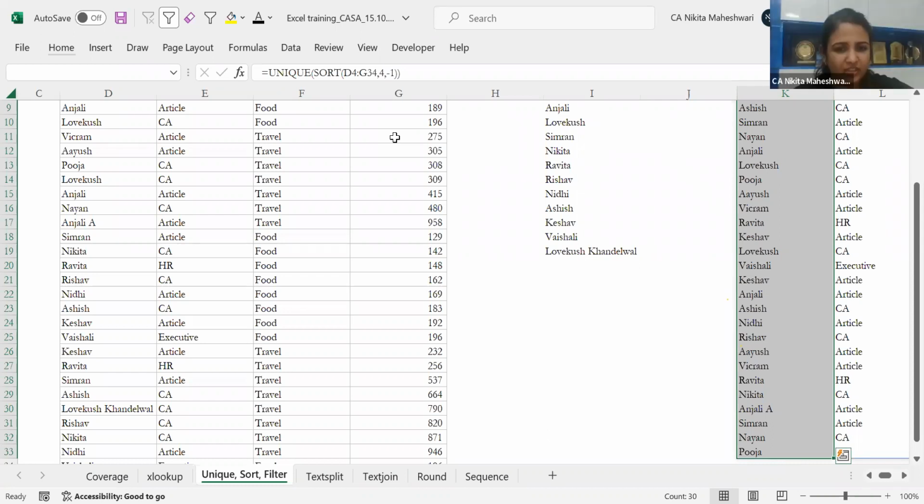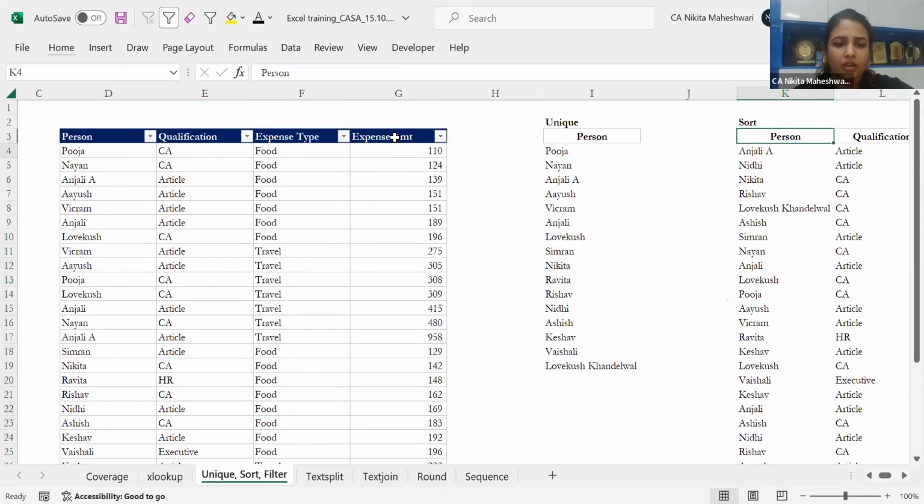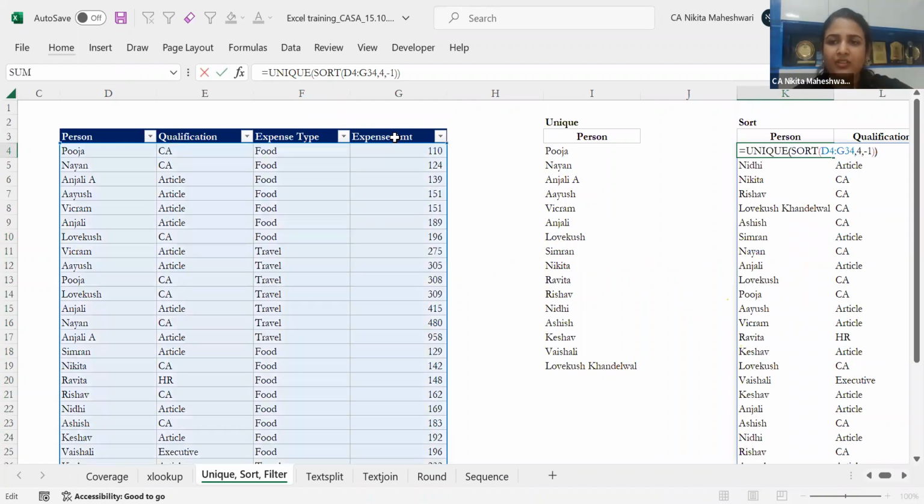Why can't we use G instead of the number for sort? So whenever you're giving data in an array, here I had mentioned 4. That is the column number. Sir is asking why we can't give the column name. We cannot give this name because the G column is there, but I'm not starting my data from the A column.